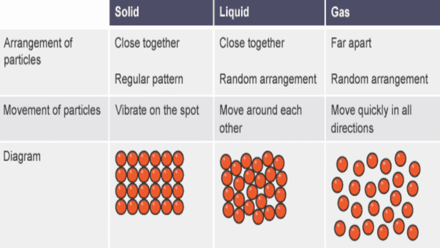Gases have no definite volume and no definite shape, and they spread throughout their container. Gas particles also have random arrangement, move rapidly everywhere, and the particles are far away from each other. They have a low density due to the particles being far away from each other. Gases have weak intermolecular forces and are highly compressible.